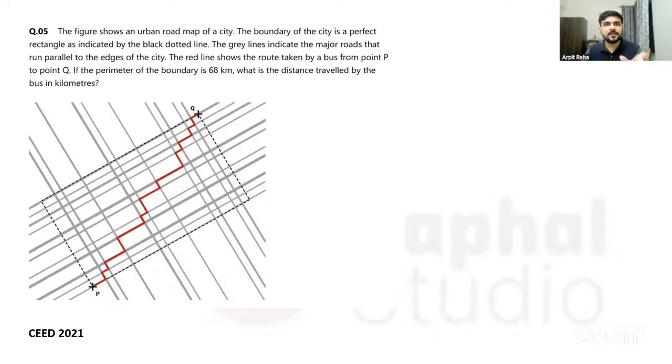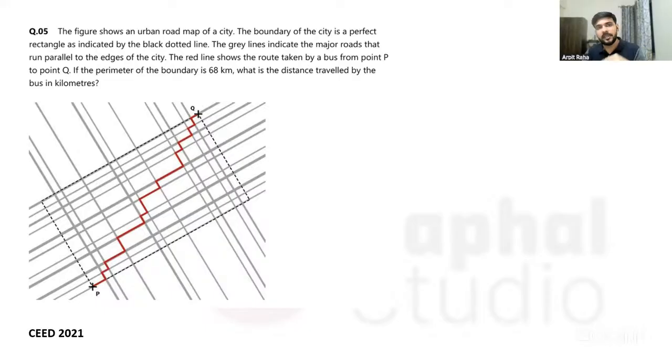They are saying the figure shows an urban road map of a city. The boundary of the city is a perfect rectangle, as they have shown with the dotted lines, as indicated by the black dotted line. The gray lines indicate the major roads that run parallel to the edges of the city.